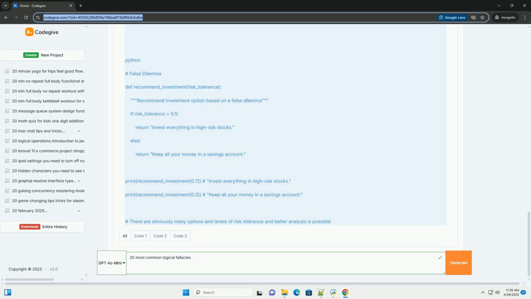Example. My grandfather smoked 2 packs of cigarettes a day and lived to be 90, so smoking can't be that bad for you. I know someone who got cured of cancer using essential oils, so essential oils must be effective against cancer. Why it's a fallacy. Personal experiences are not representative of the overall population and can be influenced by bias or coincidence.